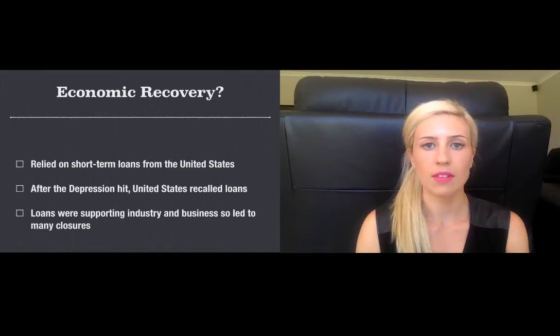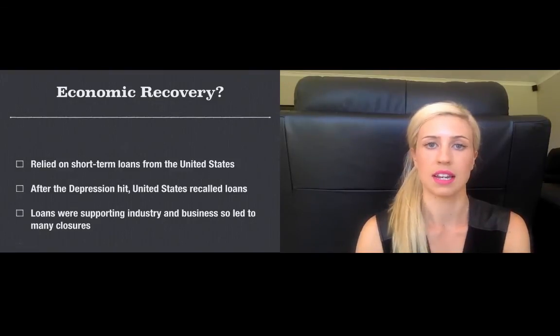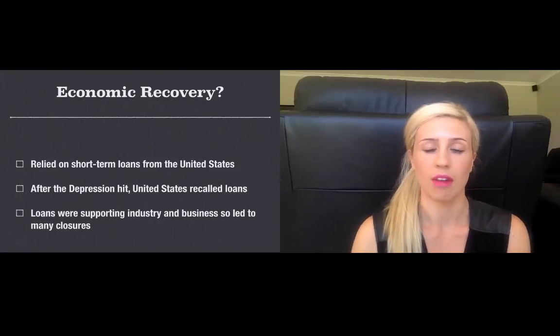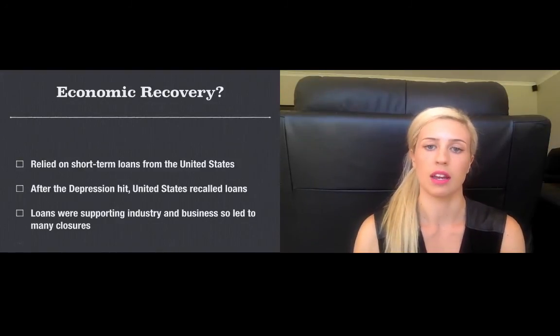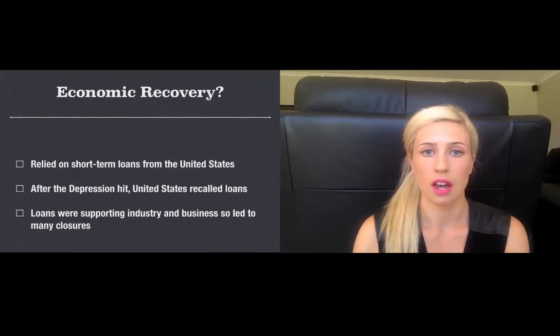Last one! After World War I, Germany had some significant economic problems. They had huge problems with inflation and a real economic crisis post-World War I. By the late 1920s, they had somewhat recovered from this. They were doing well because they relied on short-term loans from the United States. They borrowed £9 billion from United States banks to help recover, which probably equates to about 15 billion Australian dollars.